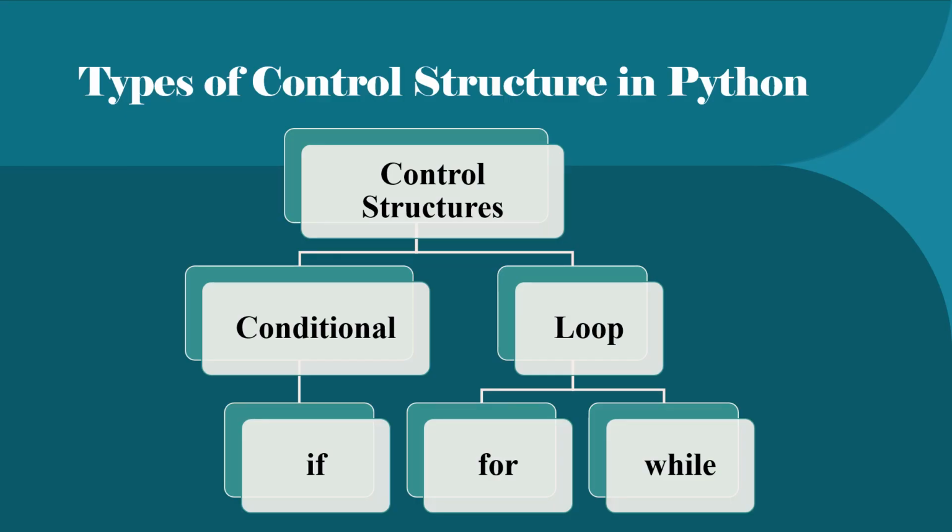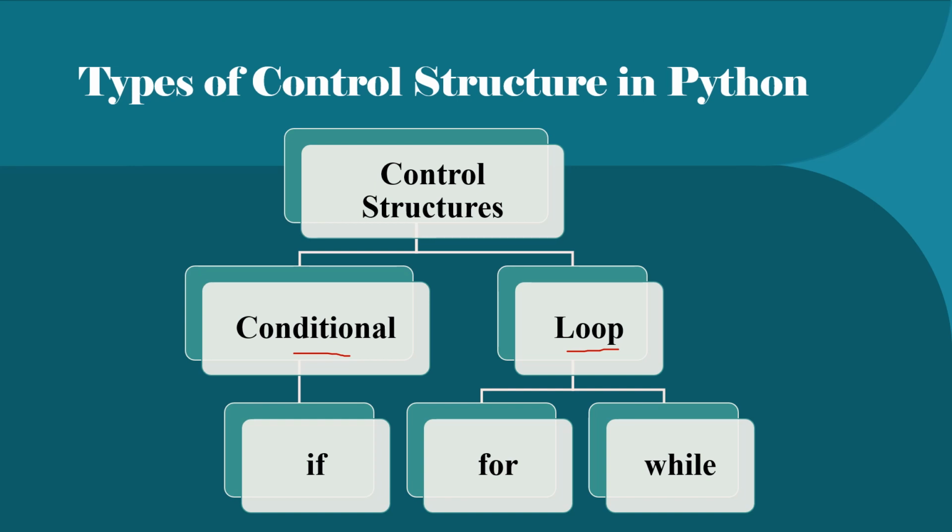Now let us try to understand the various types of control structures in Python. Python gives us basically two types. One is the conditional statements, the other is the loops. Conditional statements are taken care of by the various forms of if. We have a simple if statement, then if-else statements, if, elif, else, and the nested if statements. If you want to cover the if statements, there is a complete video altogether, the link for which I have already shared in the description box.